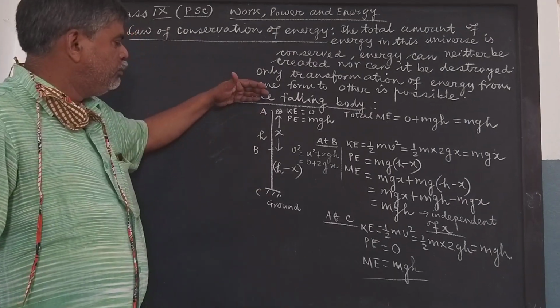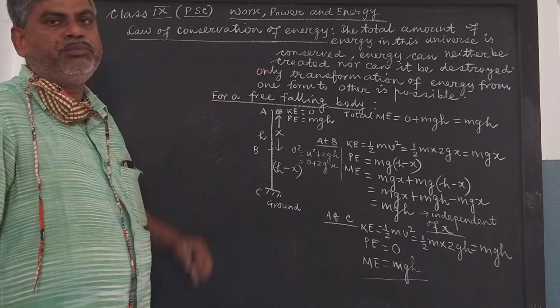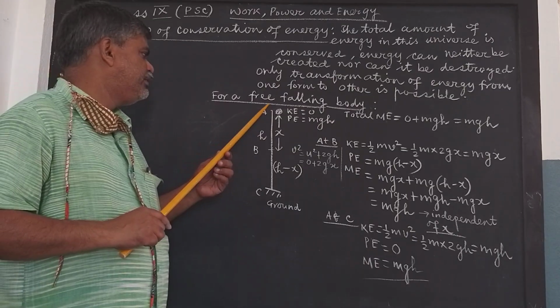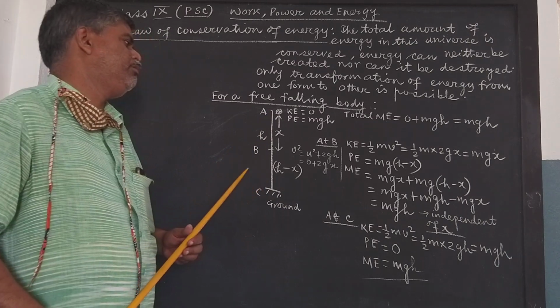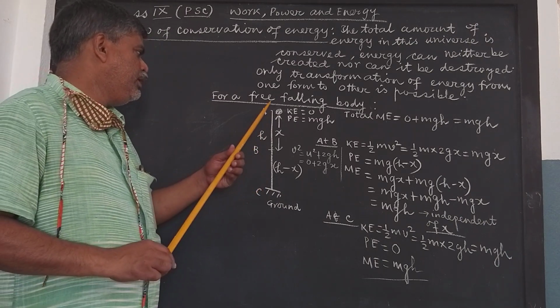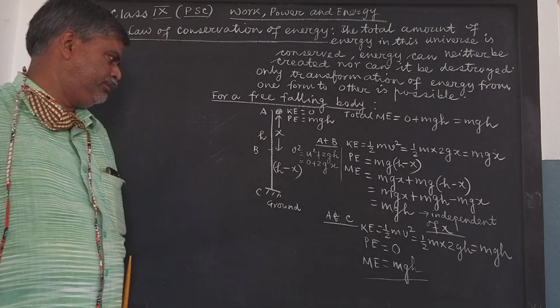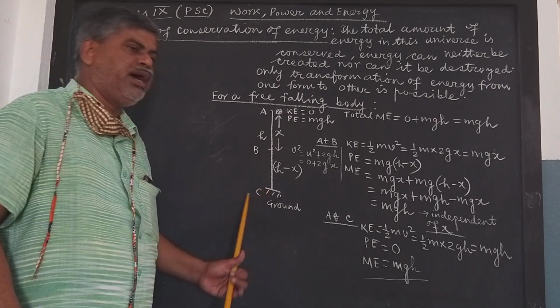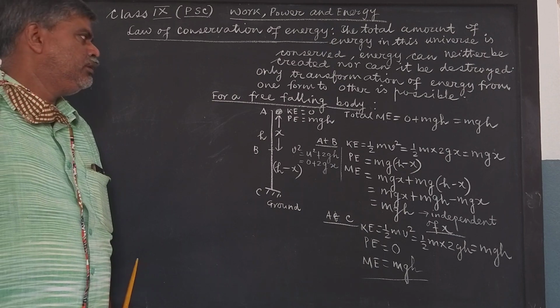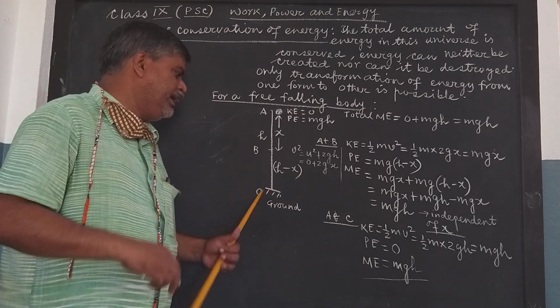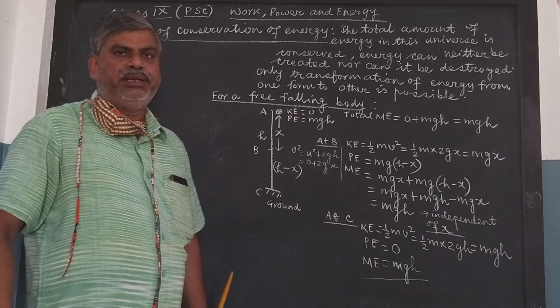Therefore, what we see when a body of mass m falls freely under acceleration due to gravity, then during its fall, the total mechanical energy will always remain constant. As it falls here on the ground, this mechanical energy gets converted to other forms of energy.